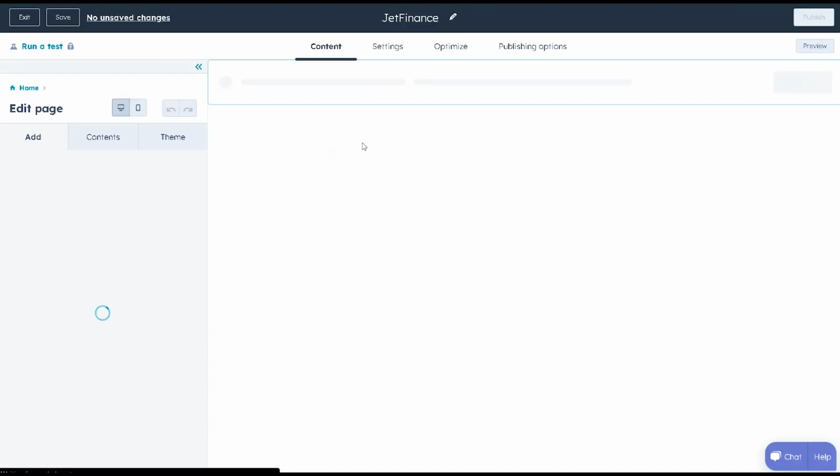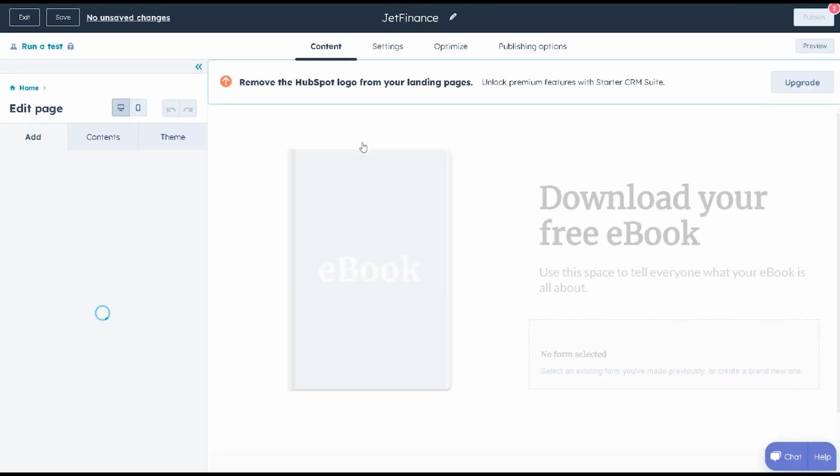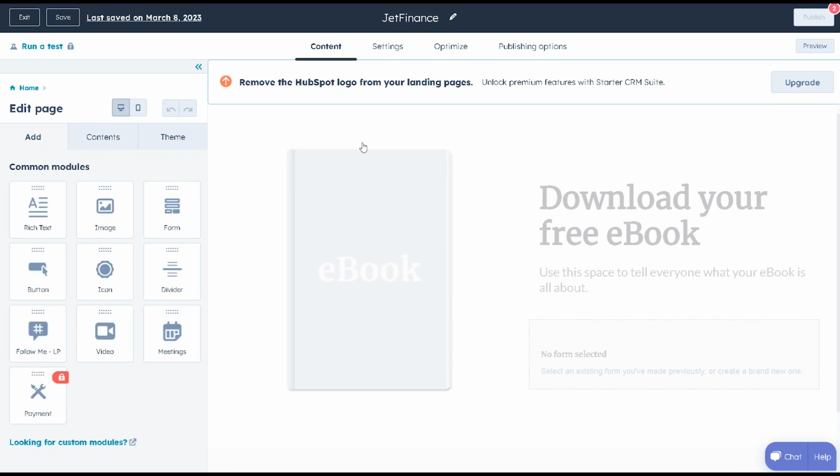After that, we are going to proceed here in the HubSpot editing site. As you can see, there's a lot of features.